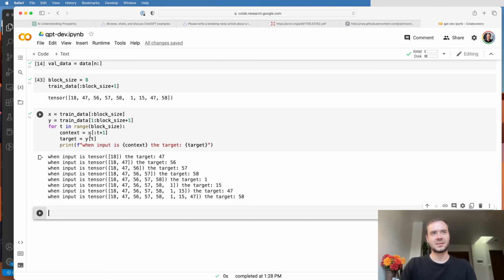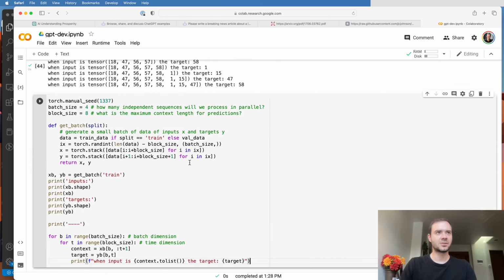So let me basically just generalize this and introduce a batch dimension. Here's a chunk of code. Let me just run it, and then I'm going to explain what it does. Because we're going to start sampling random locations in the dataset to pull chunks from, I am setting the seed in the random number generator, so that the numbers I see here are the same numbers you see later if you try to reproduce this. Now the batch size here is how many independent sequences we are processing every forward-backward pass of the transformer. The block size, as I explained, is the maximum context length to make those predictions. So let's say batch size 4, block size 8, and then here's how we get a batch for any arbitrary split.